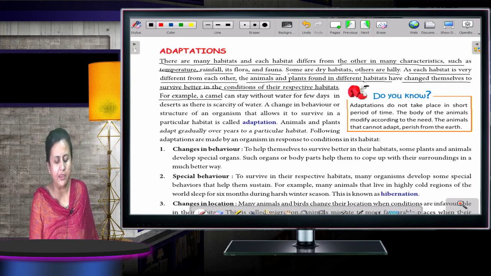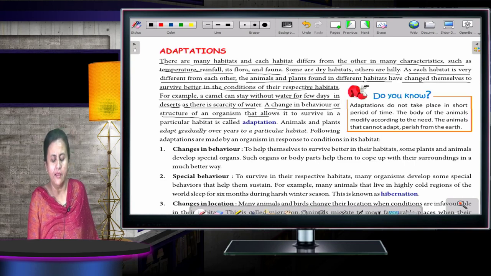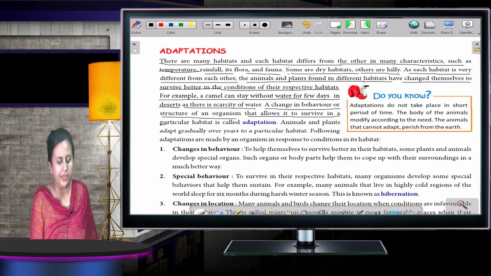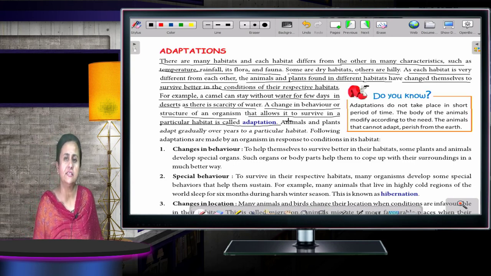For example, a camel can stay without water for a few days in deserts as there is a scarcity of water. A change in behavior or structure of an organism that allows it to survive in a particular habitat is called its adaptation. What changes the organism or the plant has made according to its habitat, that is known as adaptation.